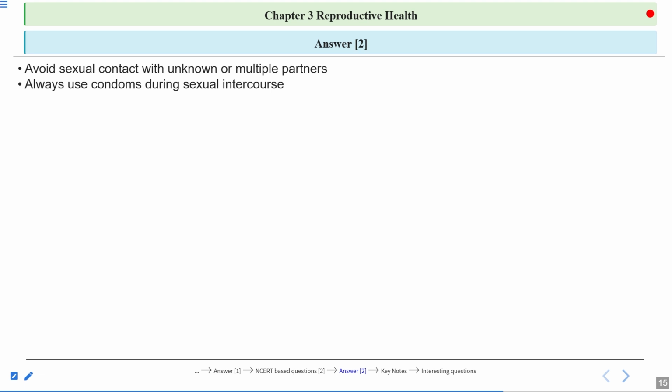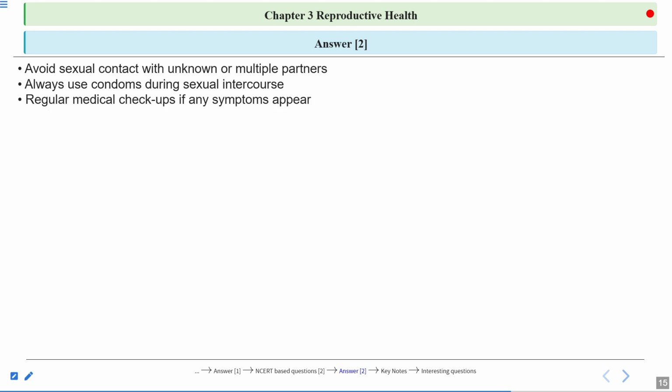Because condoms, what do they do? They cover the reproductive organ. So they cover the penis in the males and they cover the cervix and the vagina in the females. So the body fluids are not, you can say, transferred to the reproductive organs or to the reproductive tract.